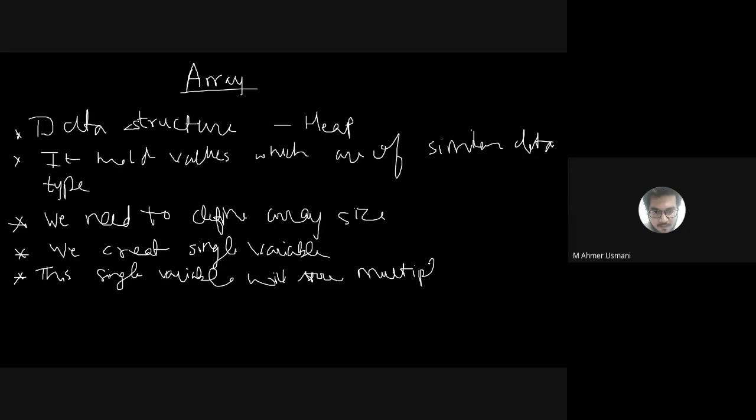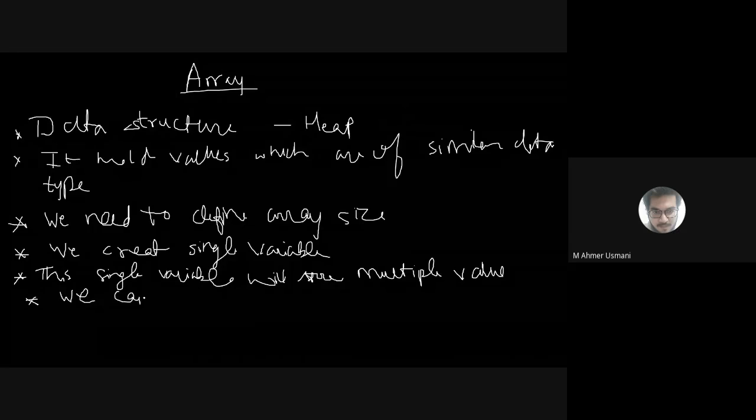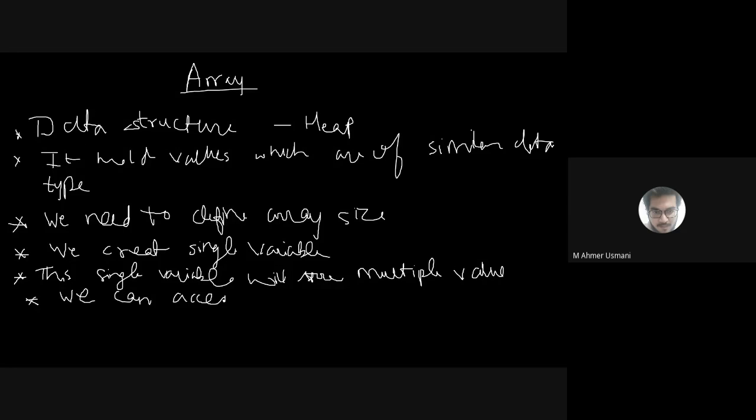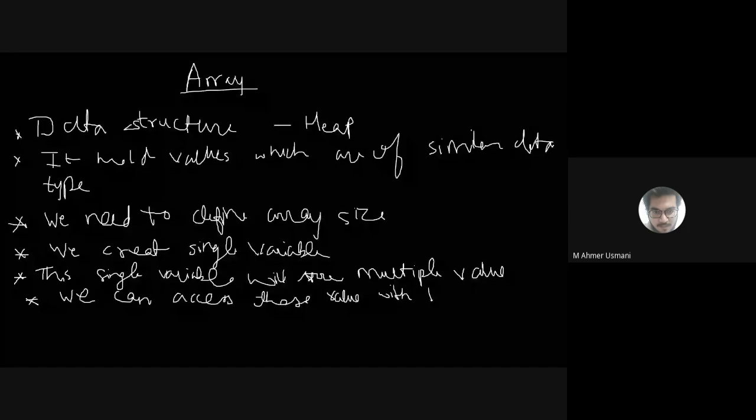Okay, and in order to access these values, how can you access them? We can access these values with the help of index number.